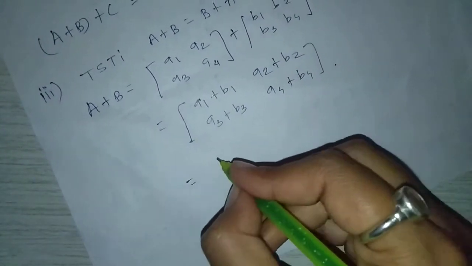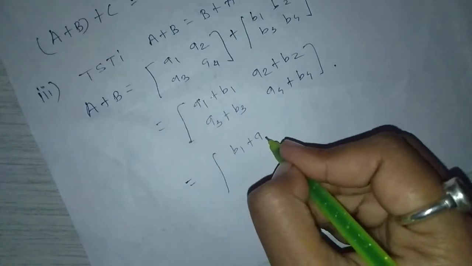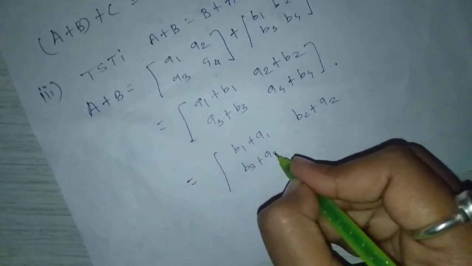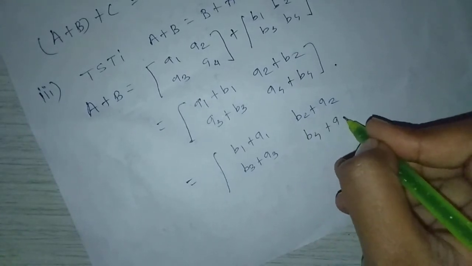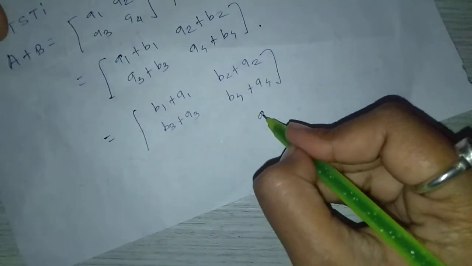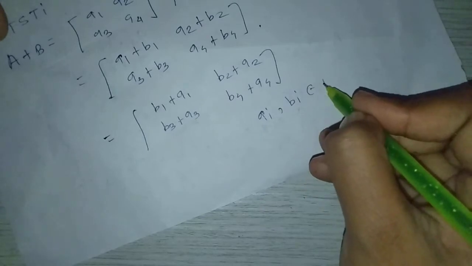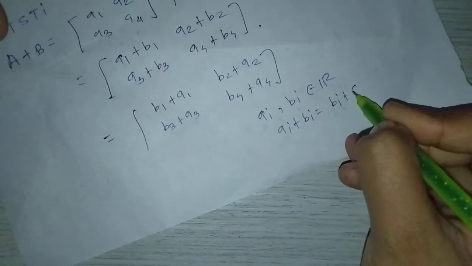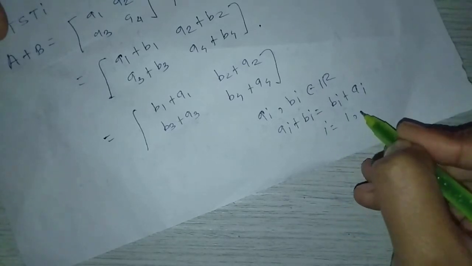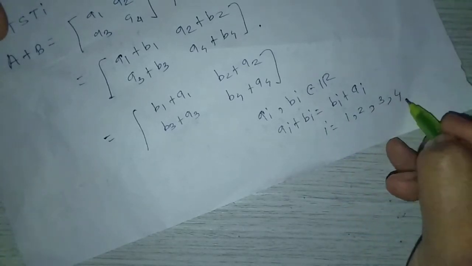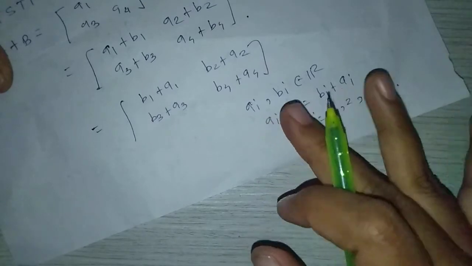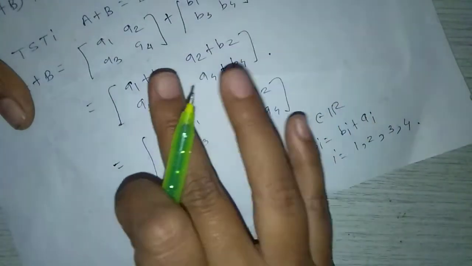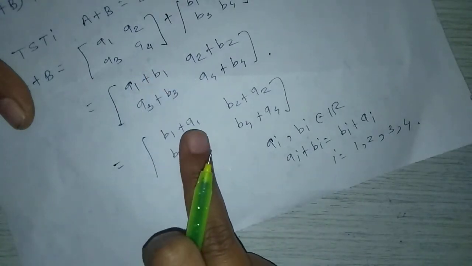This can be written as B1 plus A1, B2 plus A2, B3 plus A3, B4 plus A4, because Ai, Bi belong to R, Ai plus Bi equal to Bi plus Ai, i running from 1, 2, 3, 4, because the commutativity property holds in R. That's why here we can write A1 plus B1 equal to B1 plus A1.